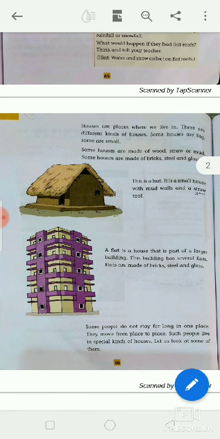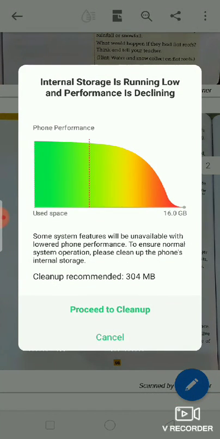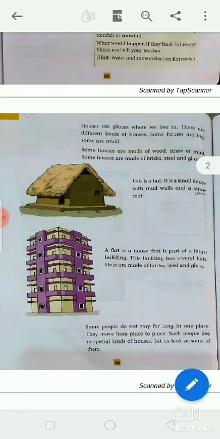Now let's discuss the materials used to build houses. We use different materials such as wood, straw, mud, bricks, steel and cement.